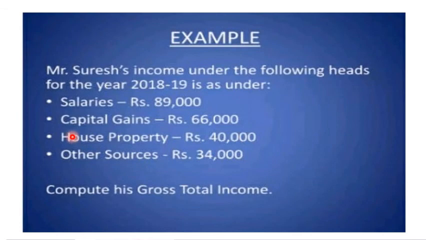In this problem, 4 heads are given: salaries, capital gain, house property and other sources, but no deduction amount is given. So the gross total income means adding all the incomes. Salaries 89,000 plus 66,000 as capital gain, 40,000 as house property and 34,000 as other sources. Here is the solution.